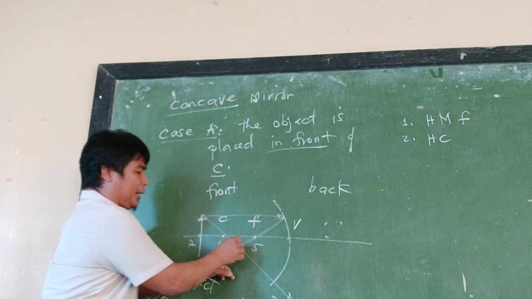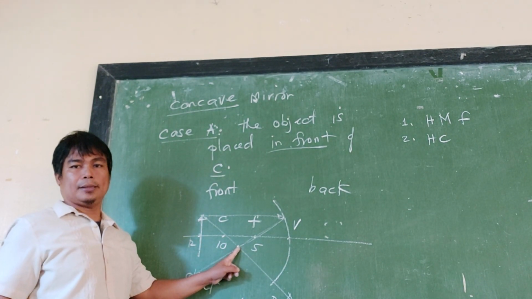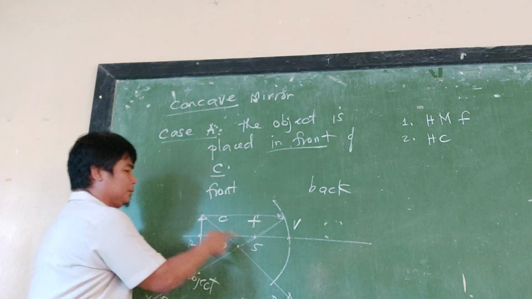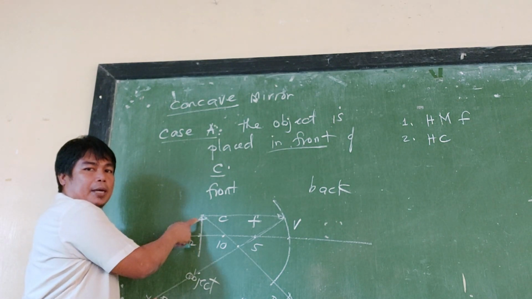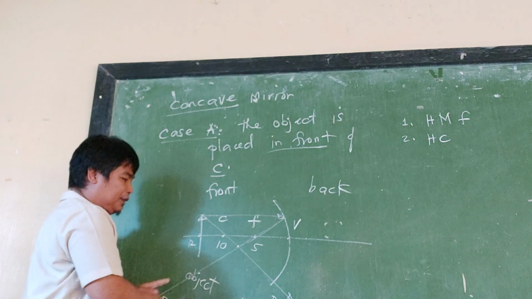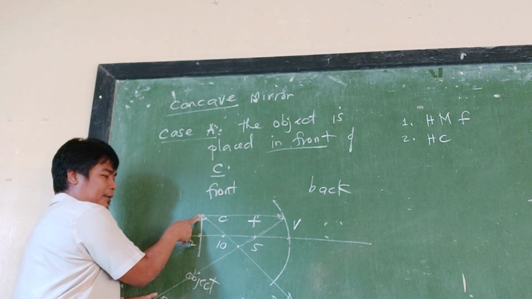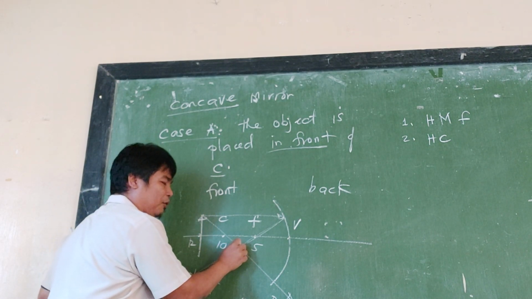That is where the head of the image is located. Remember that R sub 1 and R sub 2 come from the head of the object. So the point of intersection of R1 and R2, which come from the head, is where the head of the image is formed.